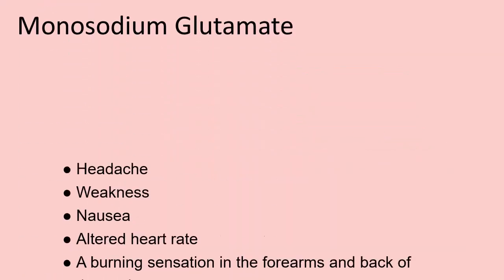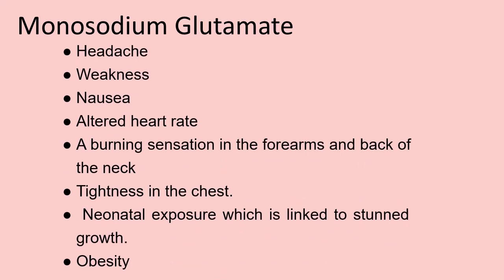Then monosodium glutamate causes headache, weakness, nausea, altered heart rate, a burning sensation in the forearms and back of the neck, tightness in the chest. Another side effect is neonatal exposure, which is linked to stunted growth. And obesity is due to reduction in release of GH.